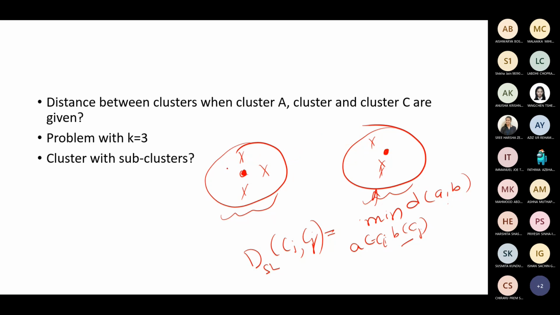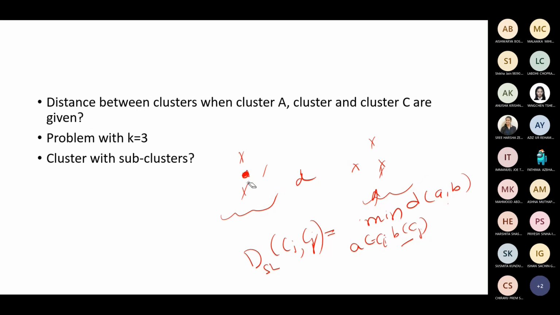This can be considered a single linkage if, suppose there is a small d here. This is the smallest, for example. This itself is considered as DSL, the sample distance. That time you will not be talking about centroids in that algorithm. Correct. Okay, sir.